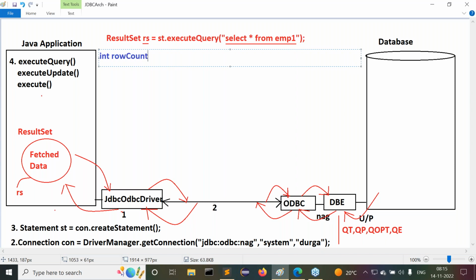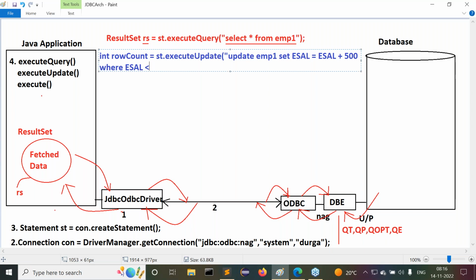int rowCount = st.executeUpdate("UPDATE EMP1 SET ESAL = ESAL + 500 WHERE ESAL < 10000"); So now this is my SQL query.